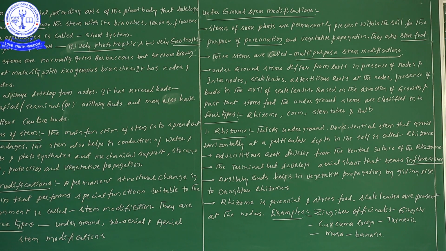So here I have started underground stem modifications. In the next video, we will cover the remaining parts: corm, stem tuber, bulb. After completion of these three, I will move forward to explain subaerial stem modifications. This entire explanation is important. Try to revise these videos. If you could not understand the first time, try to watch 2 or 3 times, so that you can understand this entire explanation very clearly without any doubts. Thank you.